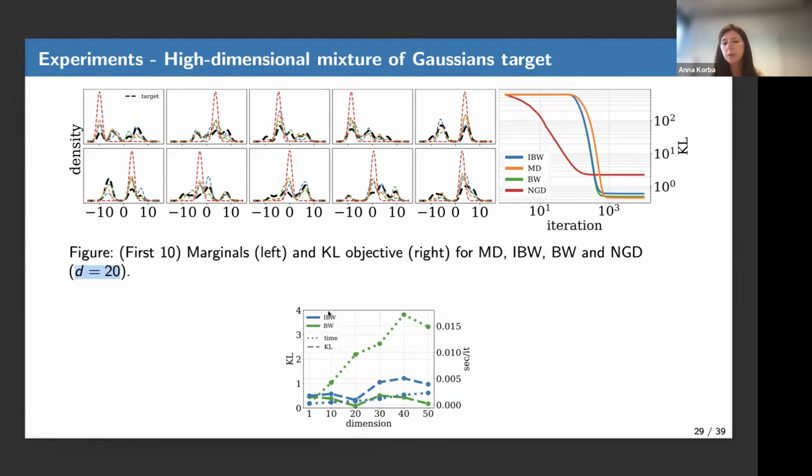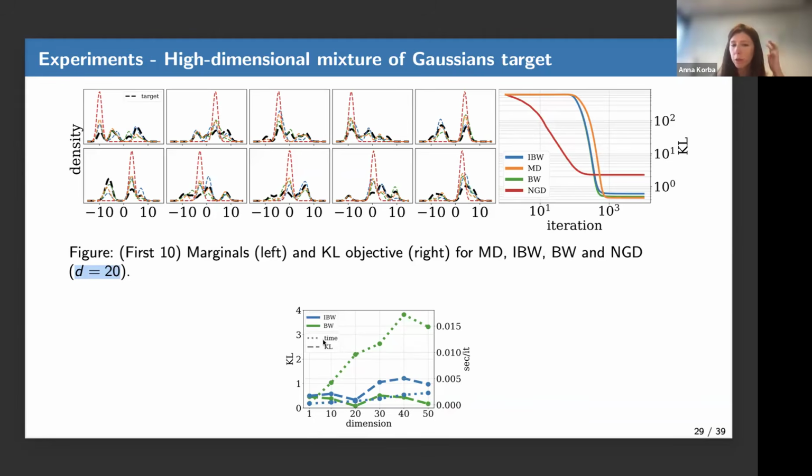What was interesting was this graph where we compared BW, which optimizes the mixture of Gaussians with full covariance matrices, so cost d squared, with IBW, which is the subcase restricted to isotropic Gaussians.